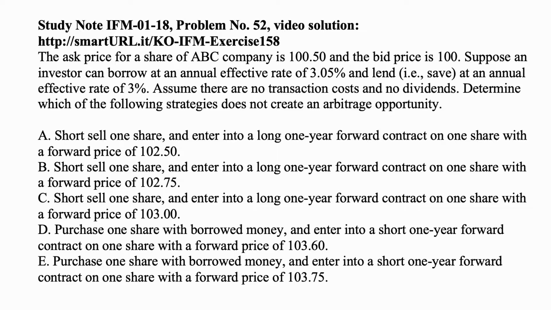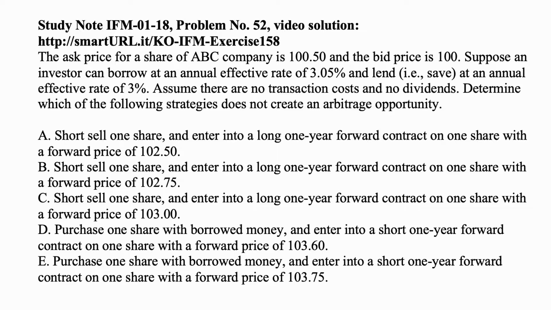C, short sell one share and enter into a long 1-year forward contract on one share with a forward price of 103. So you can see that there are three different forward prices for those three, and we start with the cheapest, 102.50, so you buy at 102.50. The second one you buy at 102.75, and the third one you buy at 103. Notice that if you get the 100 from the short sale invested at 3%, you will have 103.